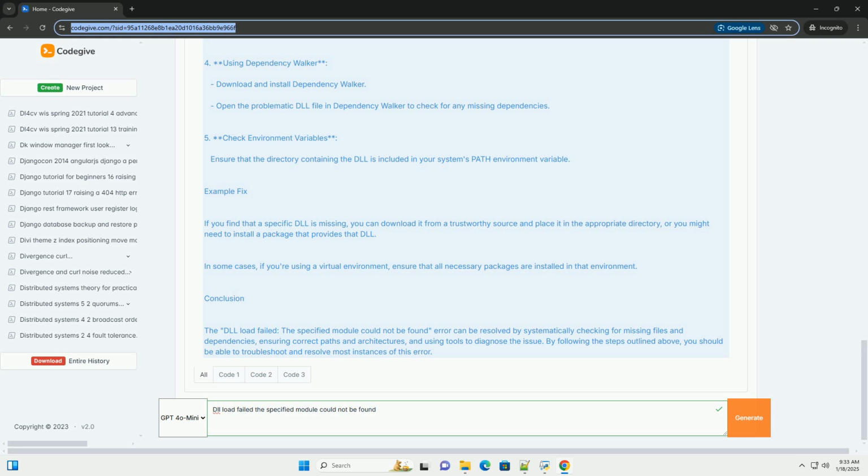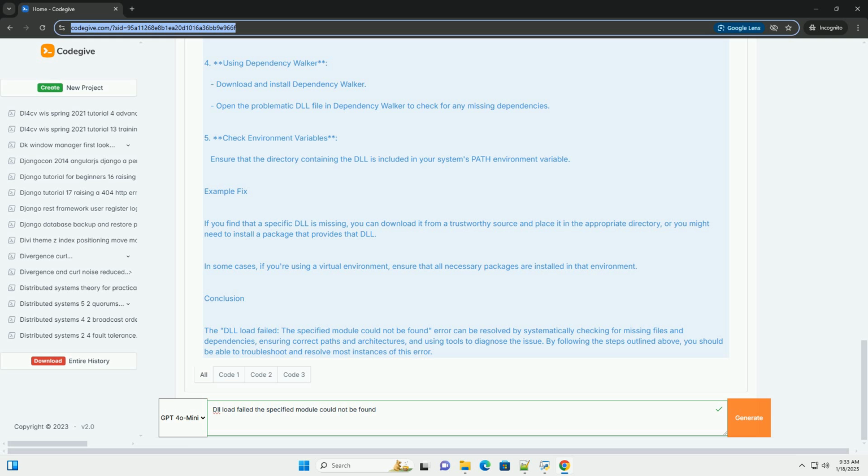the calling application. 4. Missing dependencies. The loaded DLL itself might depend on other DLLs that are missing. 5. Corrupted DLL. The DLL file may be corrupted or incompatible with the application.